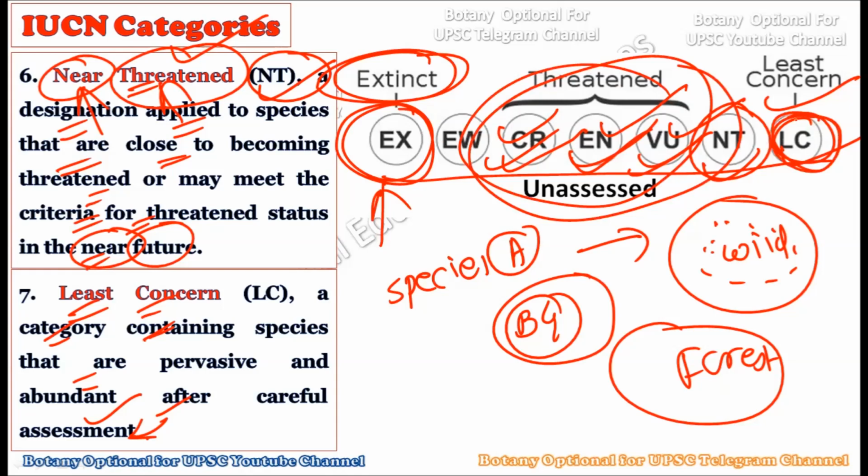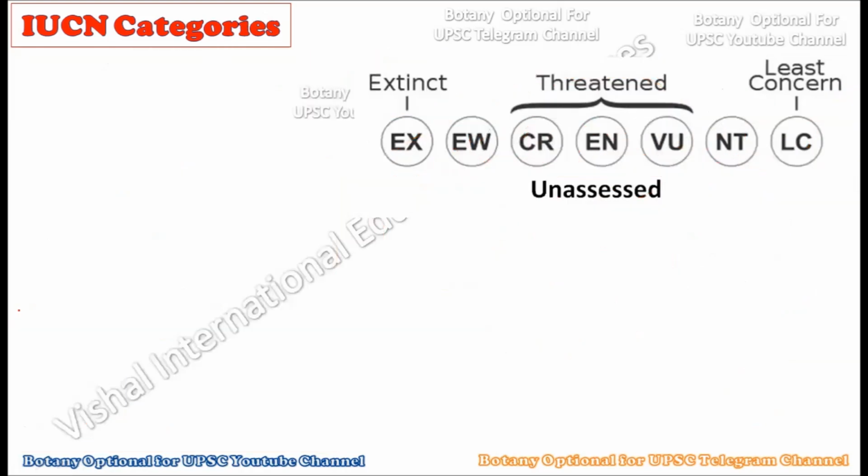And for the last one, we don't have to worry because the number is already well maintained in nature. So for the very first category and the last category, we don't have to make much effort. But for the five categories in between, we have to work to conserve these plant species, whether by in situ conservation or ex situ conservation. Both types of conservation strategies can be applied to save these five kinds of IUCN categories. So you should carefully remember all of these seven.